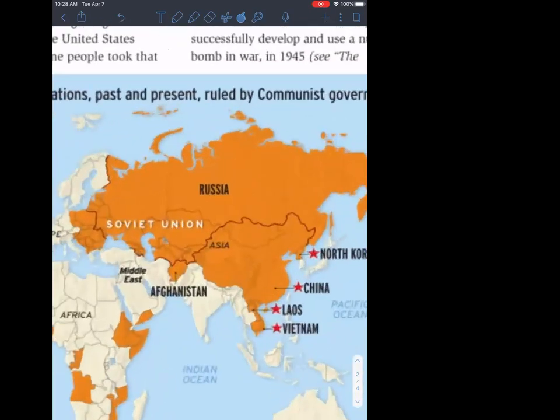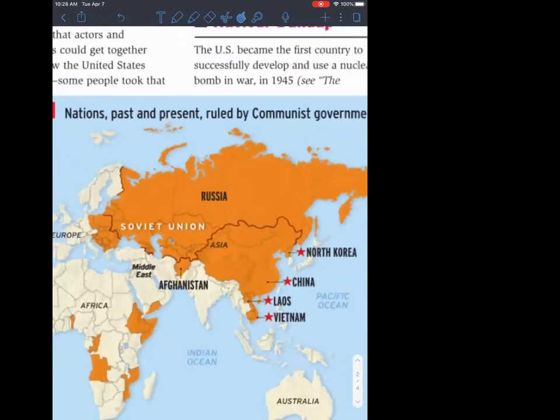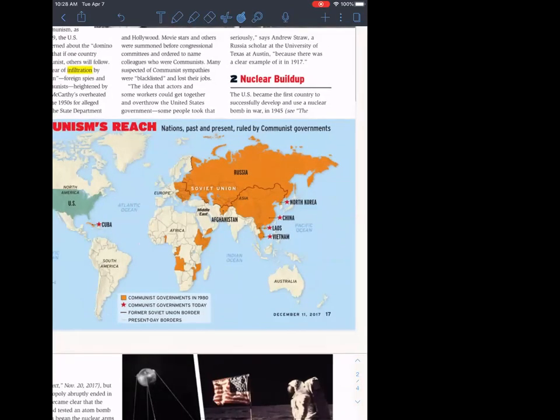Again, we were afraid that communism, see in the orange is communist countries in 1980, would spread across the world, and democracy does not get along with communism. Now, that proved to be an unfounded fear. Today, only Cuba, Vietnam, Laos, China, and North Korea are communist. Everybody else that was communist is no longer communist. We fought the war through proxy wars like the Vietnam War and the Korean War.